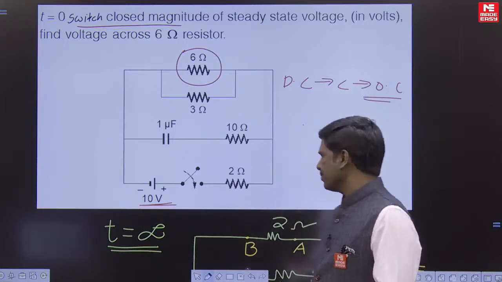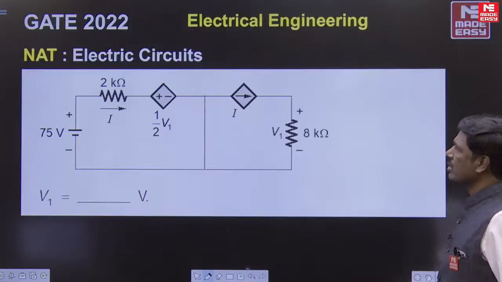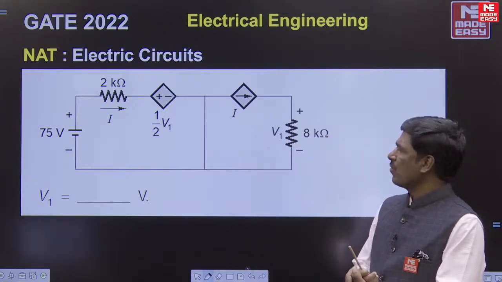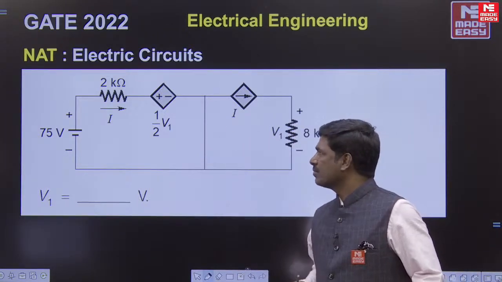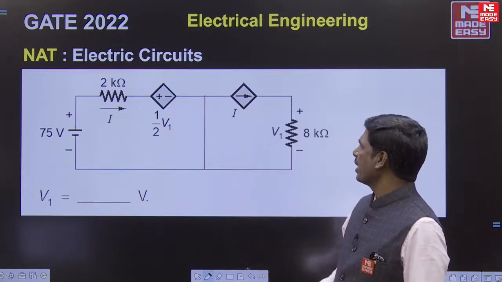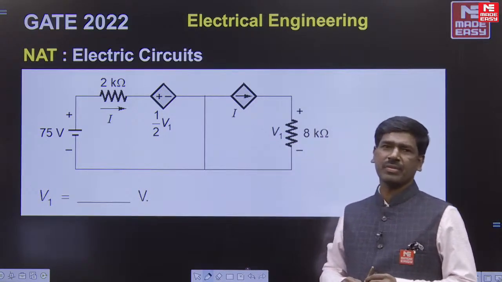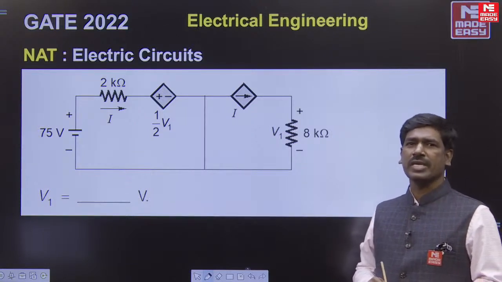Come to the second question. The second question is based on KCL and KVL only. Given is a 75 volts source in series with 2 kilo ohms and 0.5 V1. The current is flowing. The question asked is: find V1, the voltage across the 8 kilo ohms.